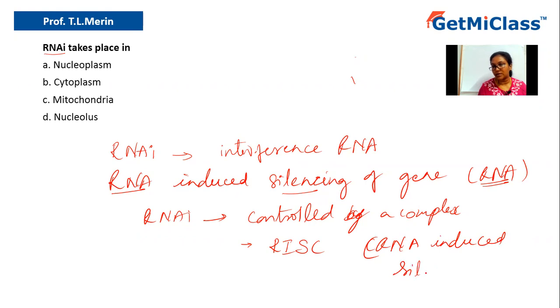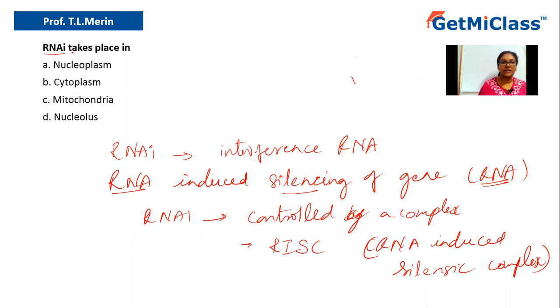So what does it do? It is actually a combination of RNA and protein. This RNA induced silencing complex will bind to the mRNA and make the single stranded mRNA into double stranded mRNA, where the translation will not proceed further.